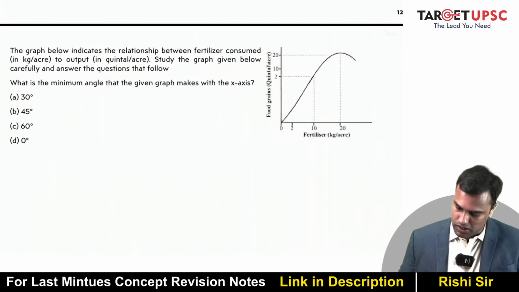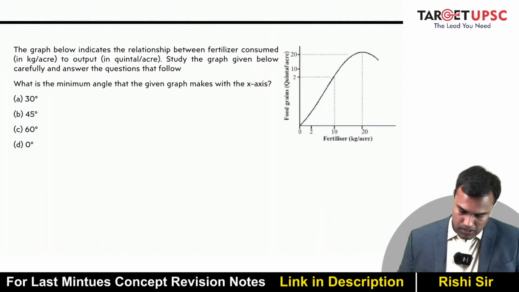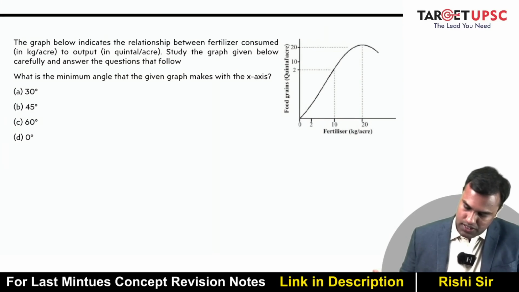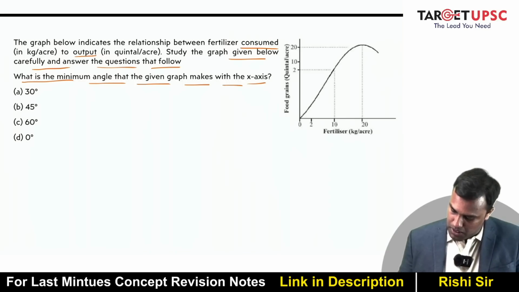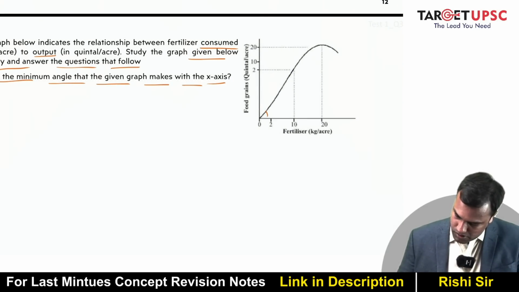All right. So this is a graph based question. The graph below indicates relationship between fertilizer consumed in kg per acre to output in quintal per acre. So it indicates relationship between consumption versus the output. Study the graph given below carefully and answer the questions that follow. What is the minimum angle that the given graph makes with the x-axis? What is the minimum angle? So what is this minimum angle?